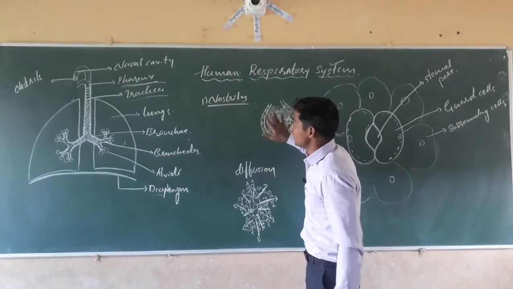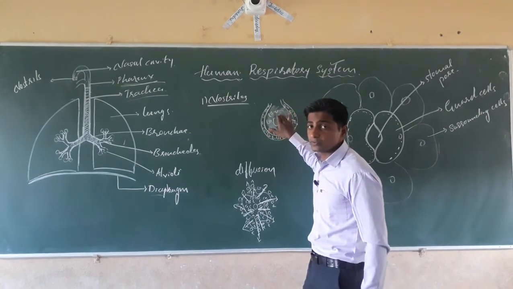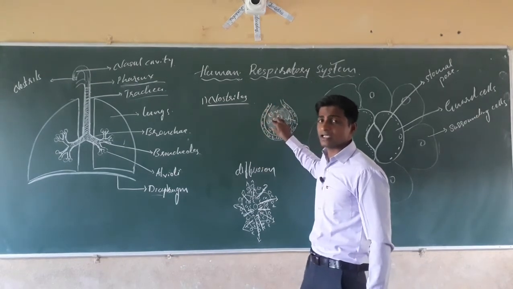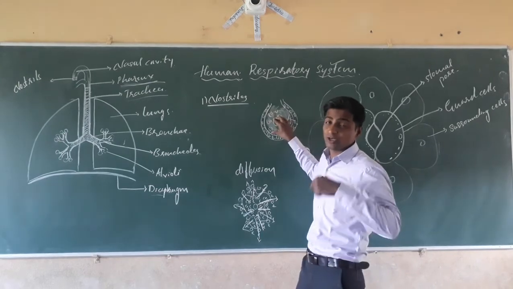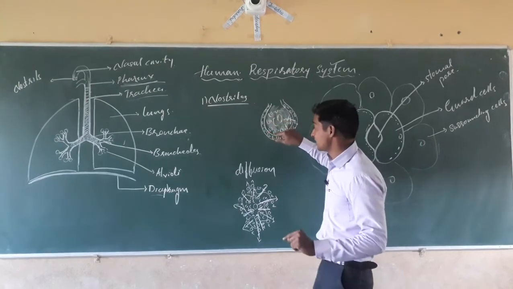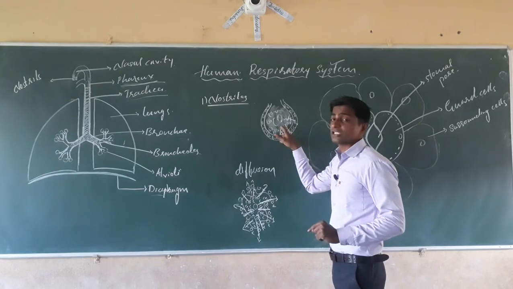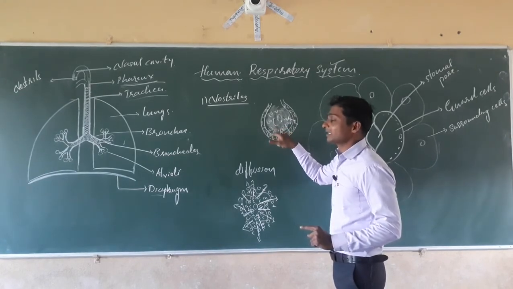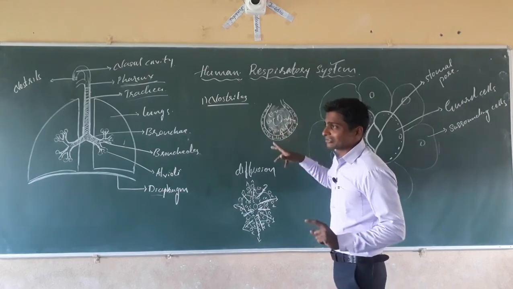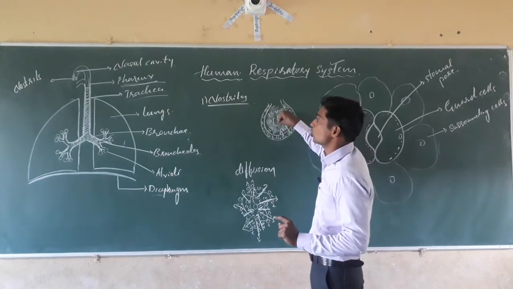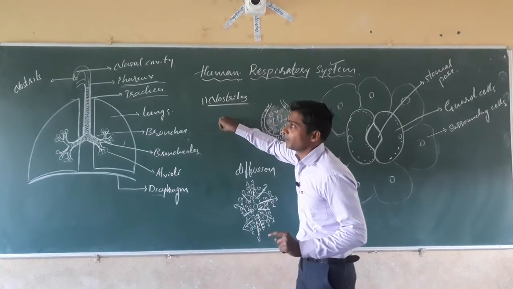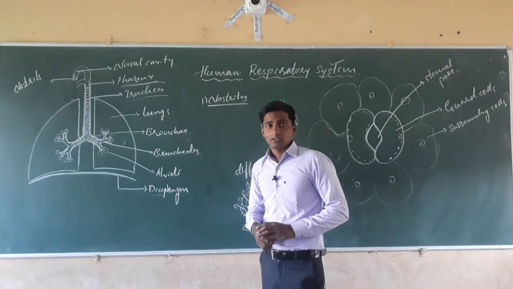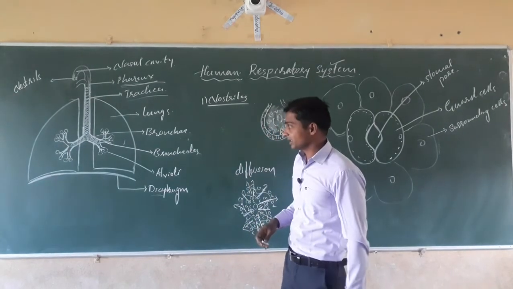Meanwhile, the blood comes from the heart containing impure blood with carbon dioxide, which has to be removed, and oxygen has to be mixed into that blood. That's why oxygen and carbon dioxide get exchanged based on their concentration, and oxygen rich blood again goes to the heart for pumping, and then the heart pumps the blood to the different parts of the body. Then the body gets the oxygenated blood.